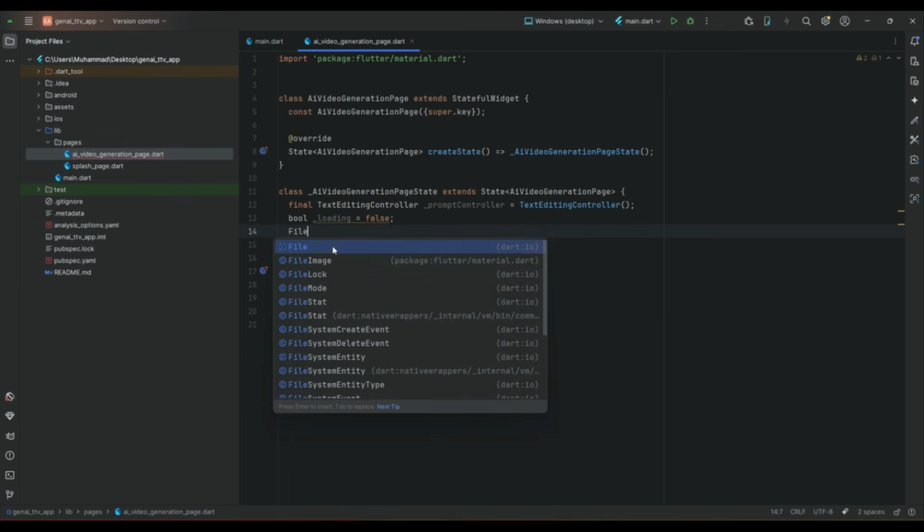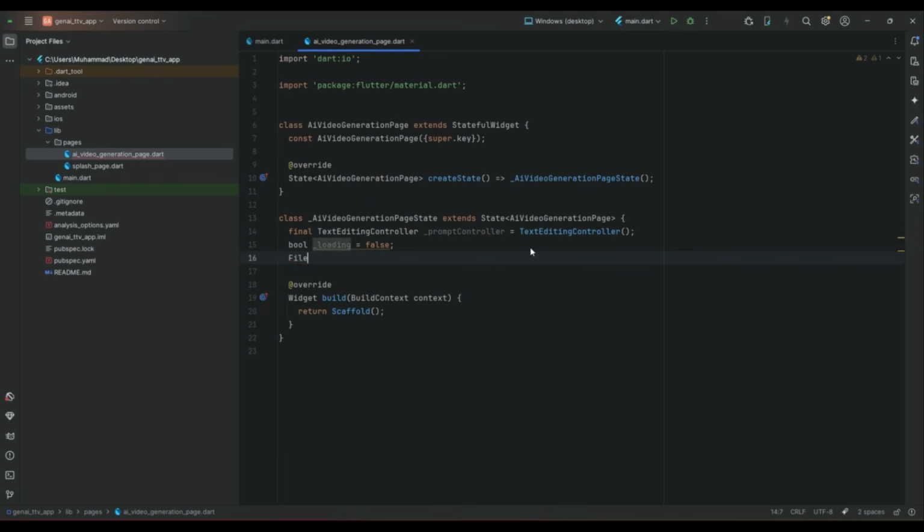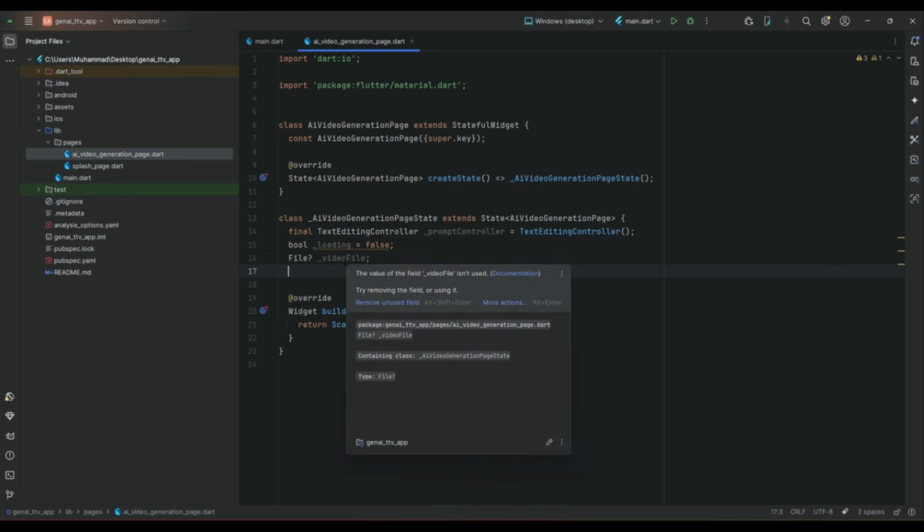So we can say file which is .io. We will give it name as _video file. So we will manage that video file using this variable. And as we will have the video file at the response, so we have to display that is start playing that video as soon as we receive it, as soon as we have the AI generated video.